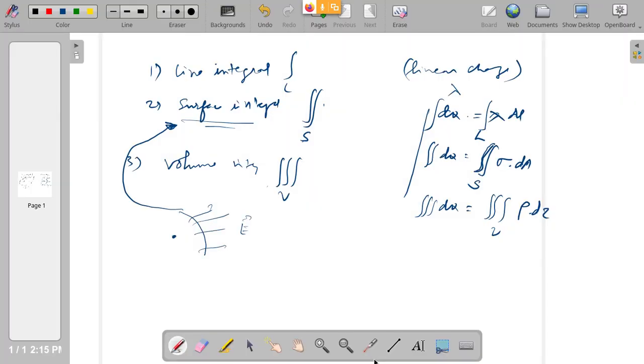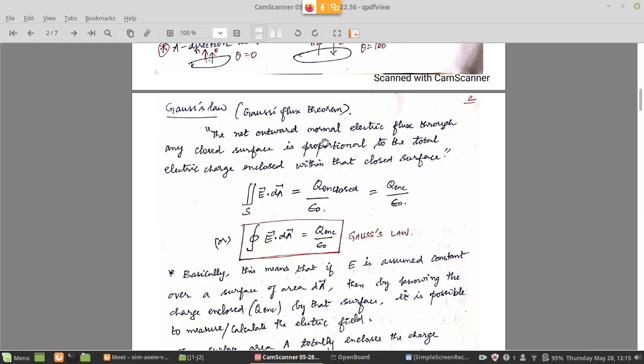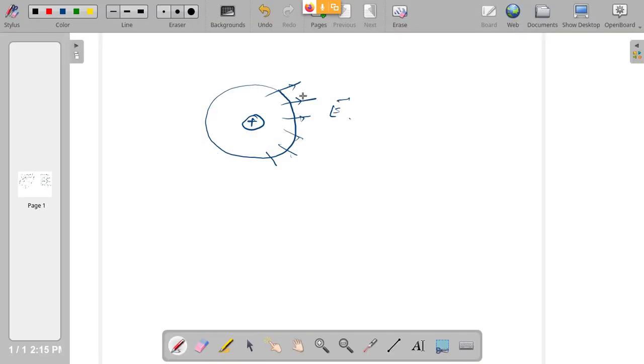I will just tell very simply, because otherwise you will think Gauss law is something very difficult. No. Suppose there is a charge. You want to measure the electric field due to the charge. All you have to do is cover this charge with some surface, and measure the flux that is coming out of the surface. The flux that is coming out is an indication of the strength of the electric field E. This is the whole statement of Gauss law. So the net outward normal electric flux. Why is it called normal electric flux? It is normal to the surface at every point.